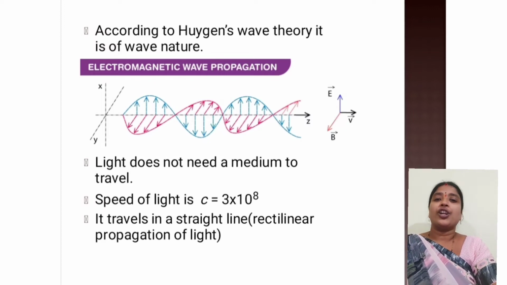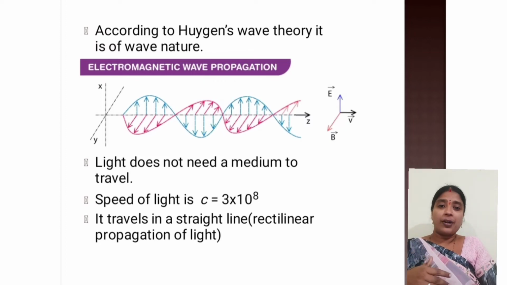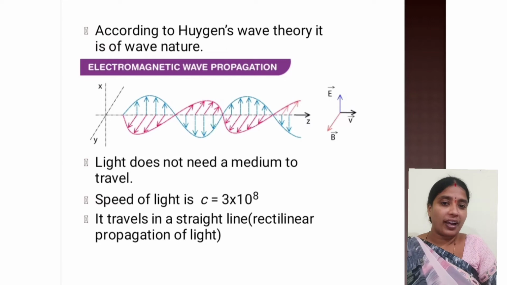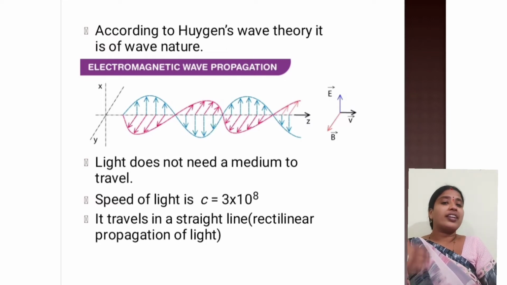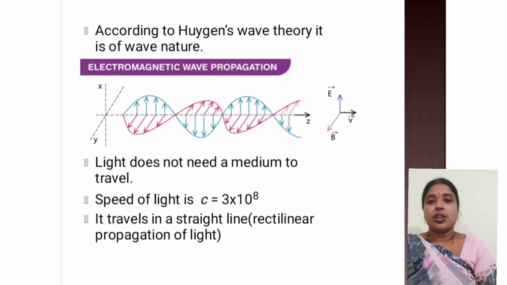That is why during thunderstorm or lightning, when lightning takes place, we are able to see that light very fast, and sound is followed after light. Yes, so sound reaches later, but light comes first. Okay, so speed of light is very fast. So light travels with the speed of 3 into 10 to the power 8 meters per second, and it travels in a straight line. That is, propagation of light is rectilinear.